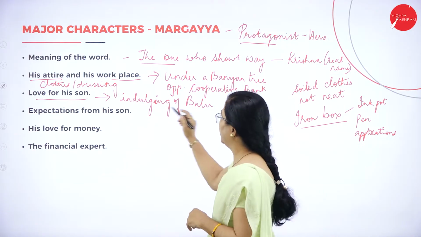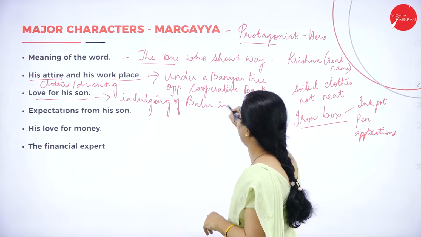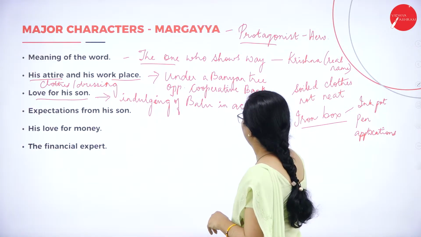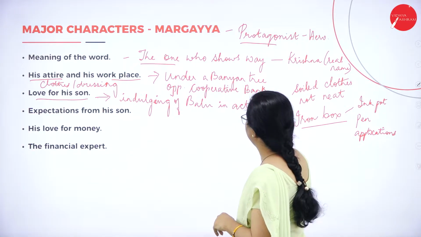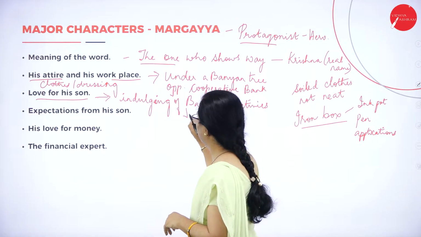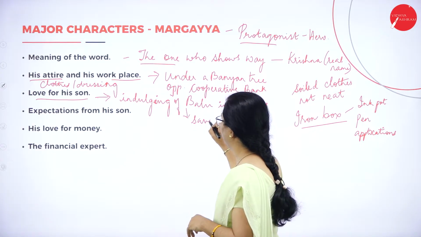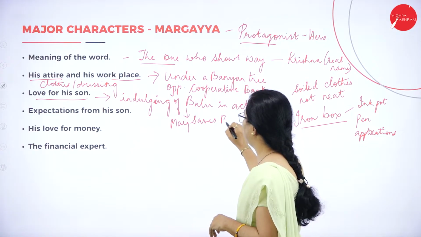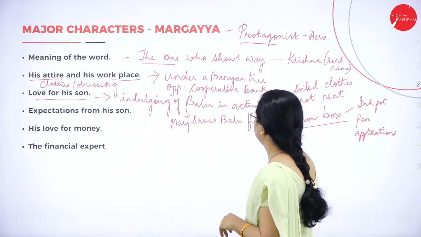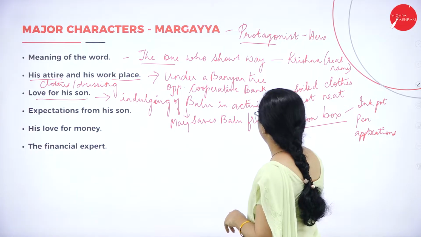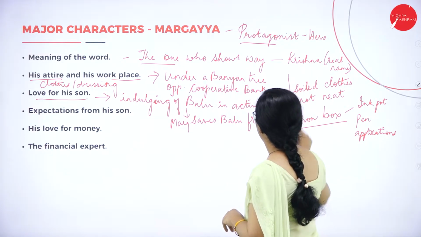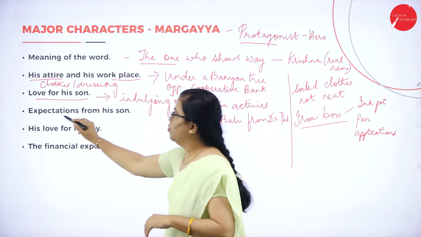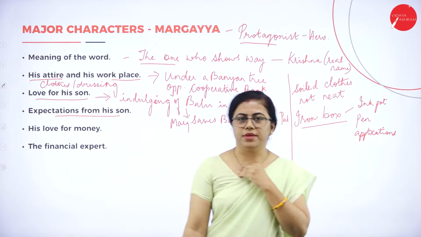Fine. So here, the indulging of Balu in illegal activities. Then he saves Balu. Margaya saves Balu from Dr. Pal. All this you can write over there. Then, what expectations did he have from his son?